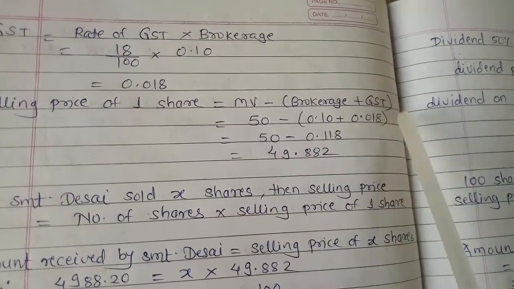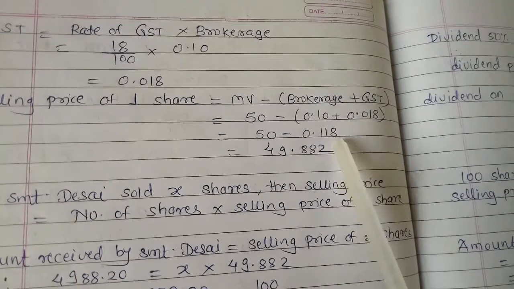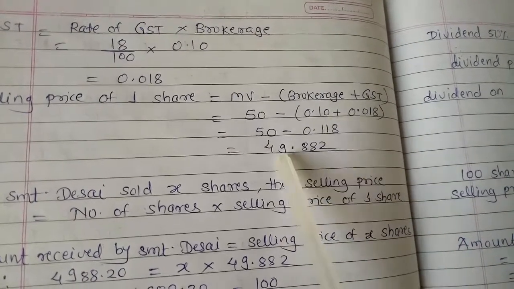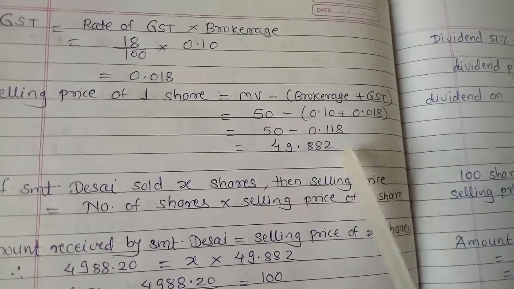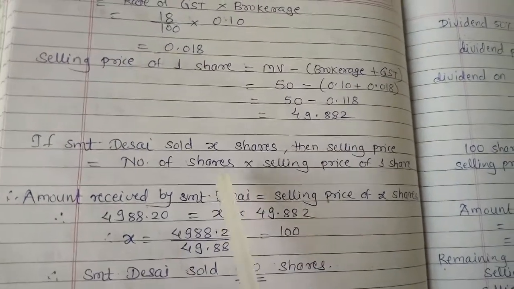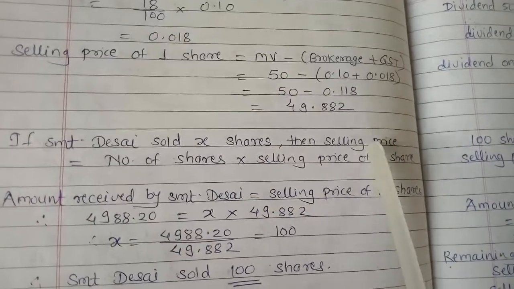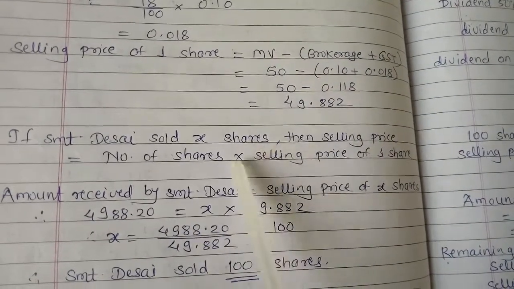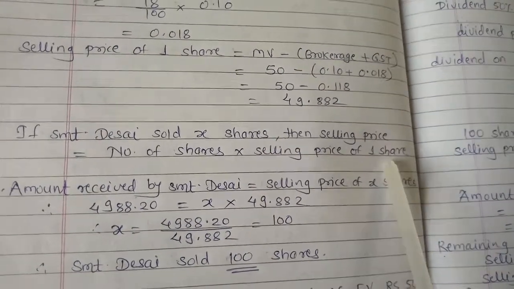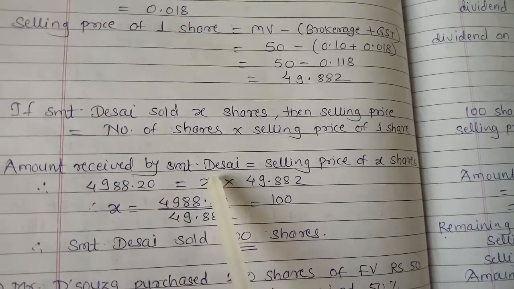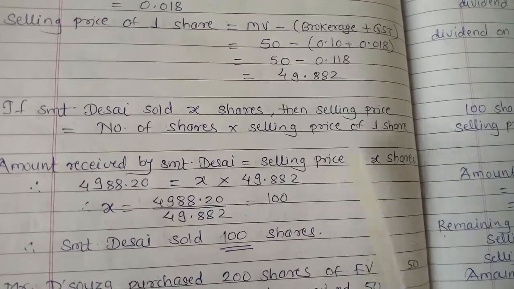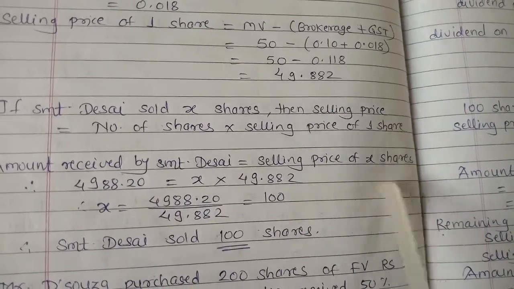So taking the addition of these two, we get 0.118, and the subtraction of these two is 49.882. Now we have to find, if Srimati Desai sold X number of shares, then the selling price is equal to the number of shares into the selling price of one share. So the amount received by Srimati Desai is equal to the selling price of the X shares.